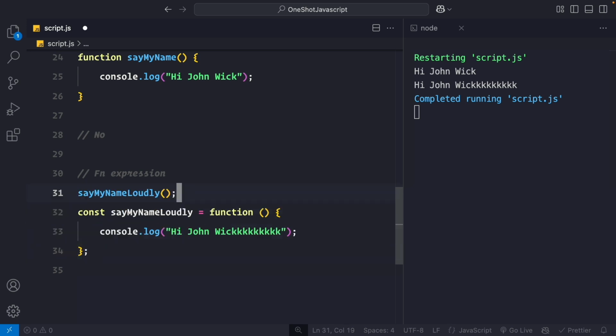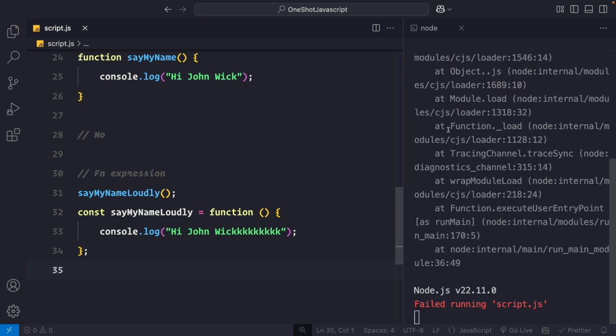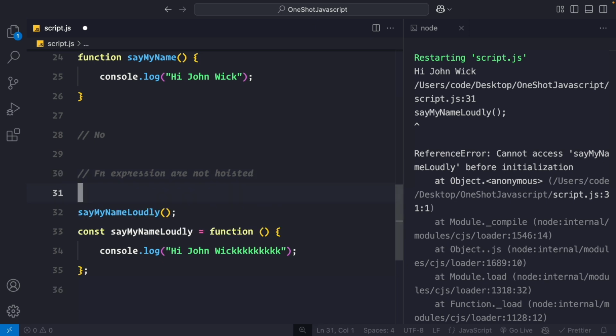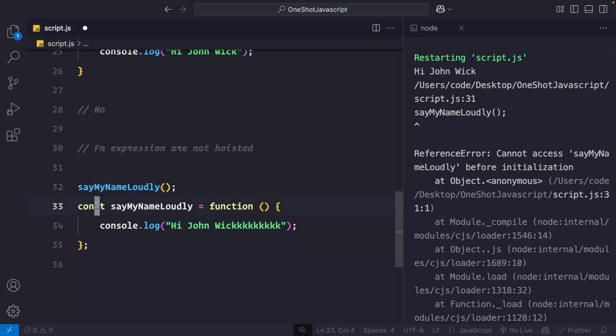But if I try to access it like this, you might think we will have the same output, but no, there will be an error. It says cannot access say my name before initialization. So function expressions are not hoisted. You can think, why? Well, because this is const.